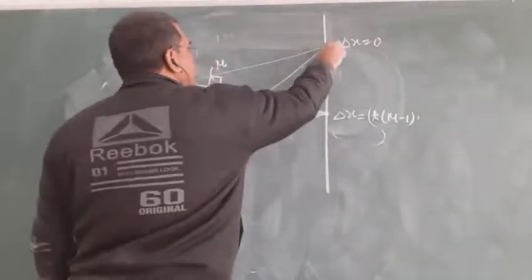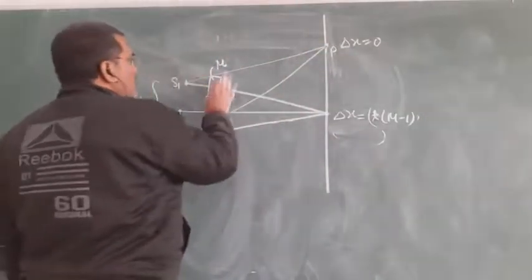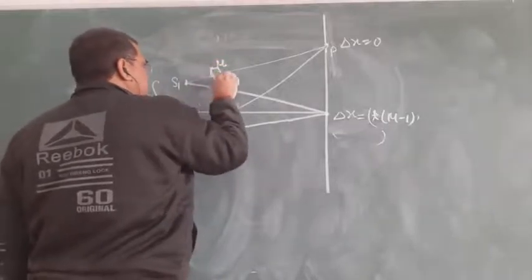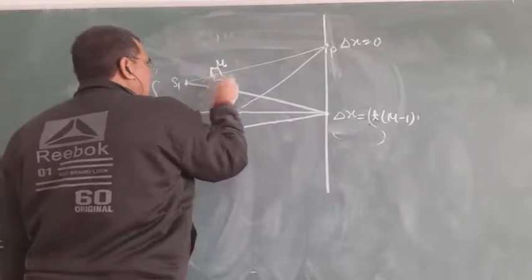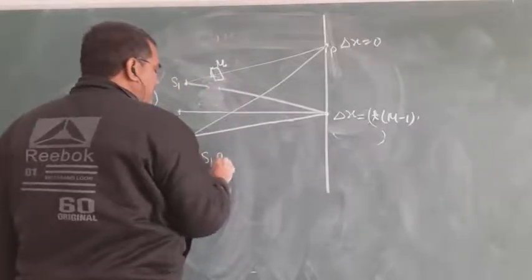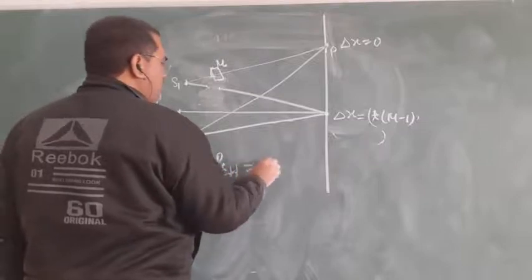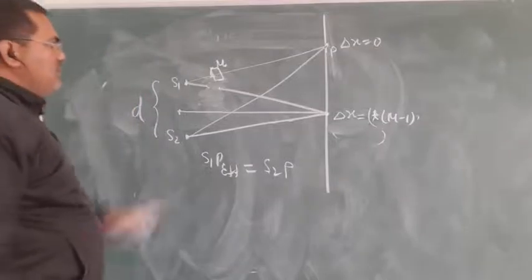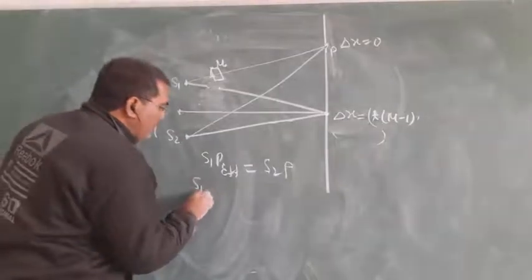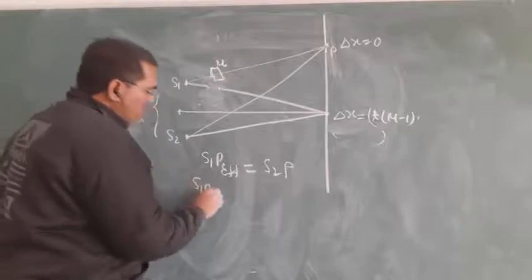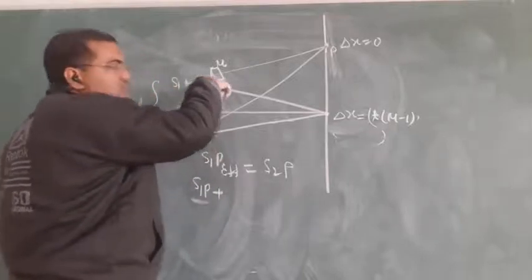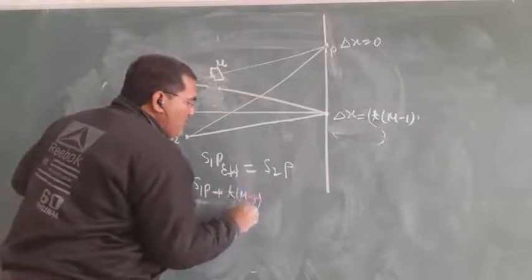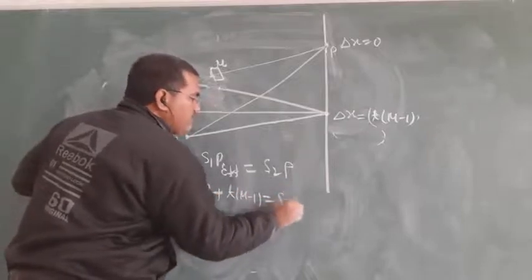So you can say this is a point P. So S1P effective is equal to S2P. S1P effective is S1P real distance plus the extra path length developed in the slab, that is t(mu minus 1), equal to S2P.